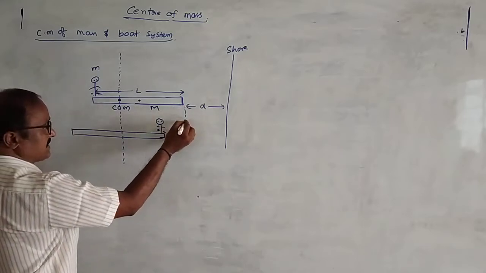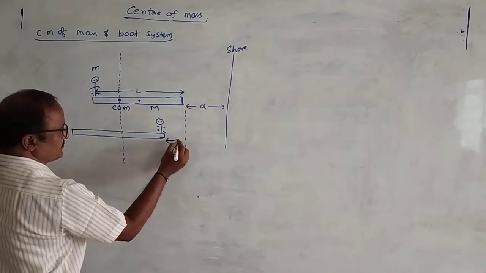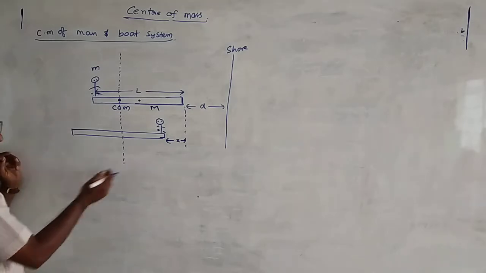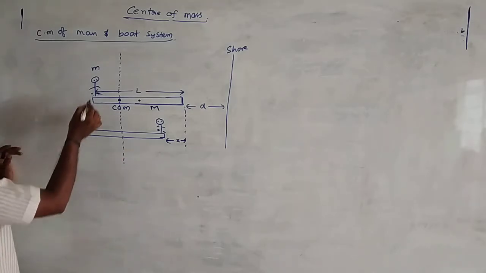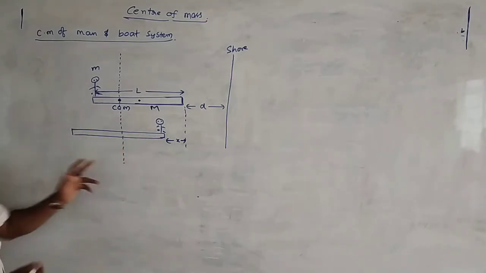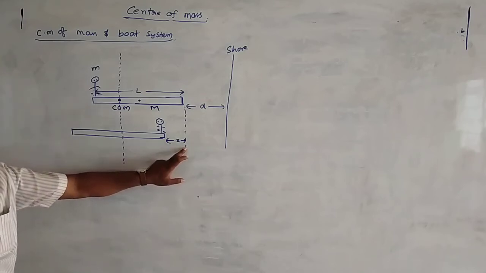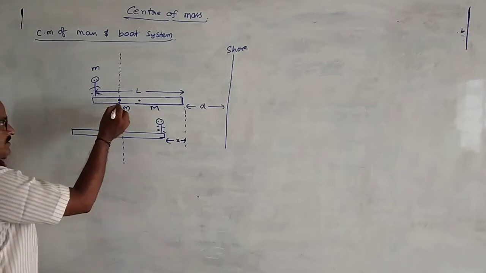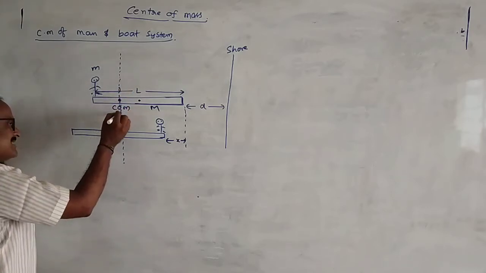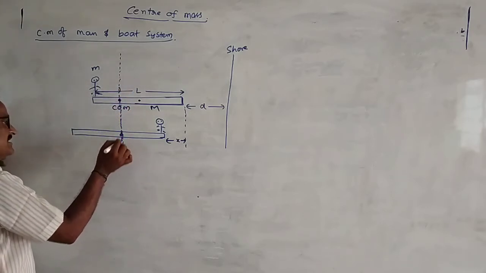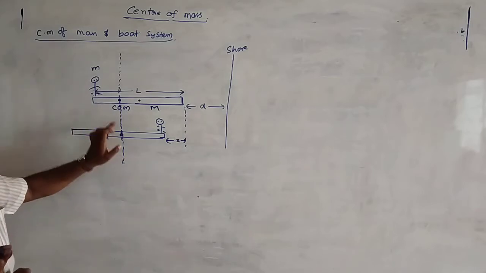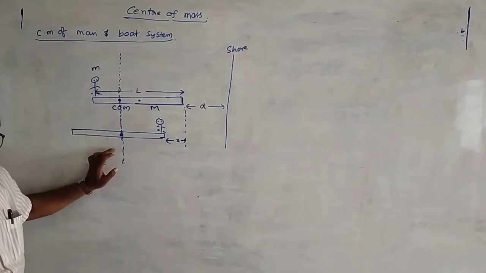Let the boat travel a distance of x. Then the person also moves backward the same distance, because the person is on the boat. But the center of mass of the man and boat system lies on the same vertical line, because the center of mass position does not change.